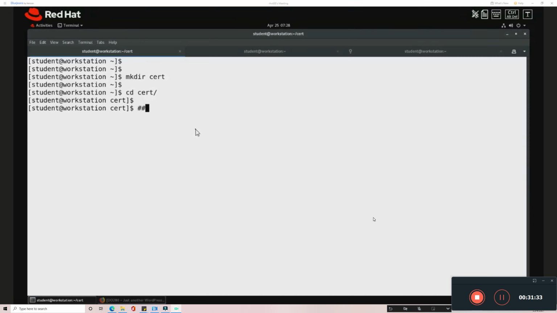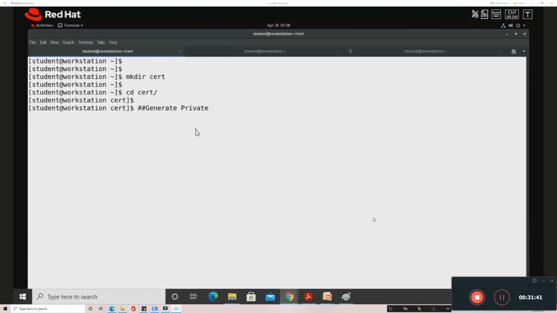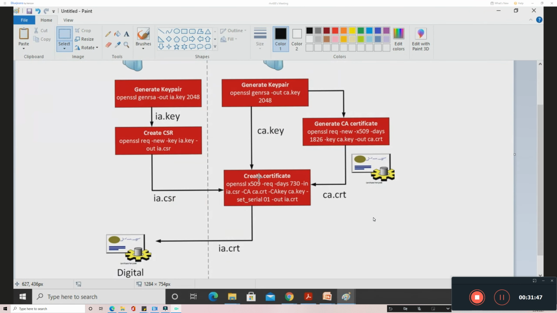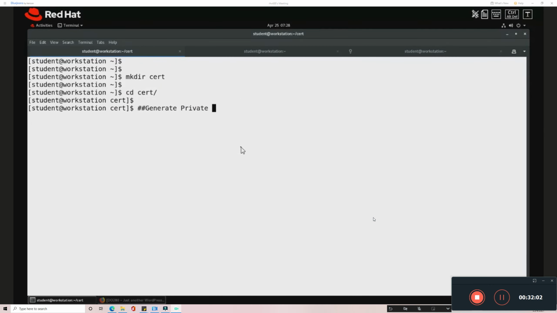First step is to generate the private key. I'm following these steps, but I don't have a root CA, though these 3 steps will be the same. Instead of this happening at the root CA, this will happen here itself, within my same organization. So I will be generating a self-signed certificate, but the steps remain the same. First I have to generate the key pair, then create the CSR, then create the certificate. So first I'm generating the private key.